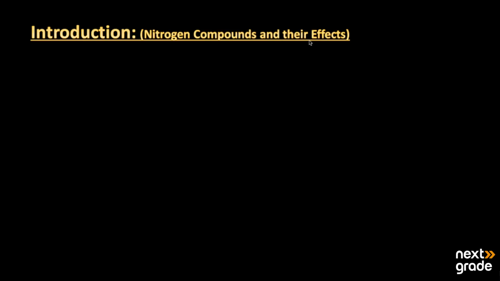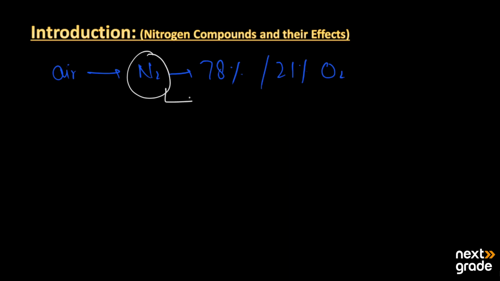So the topic that we will discuss today is nitrogen compounds and their effects. Basically, the percentage of nitrogen present in our environment, making up the air, is almost 78%, along with 21% of oxygen gas. Here, nitrogen is present in high concentration, but it is an inert gas in the environment.